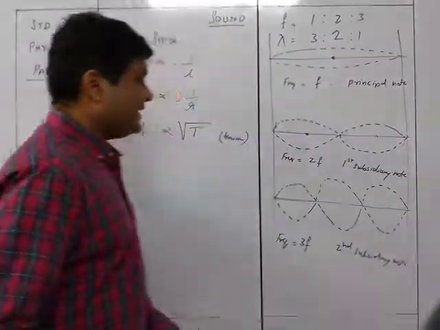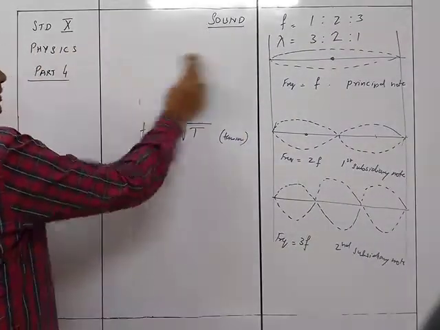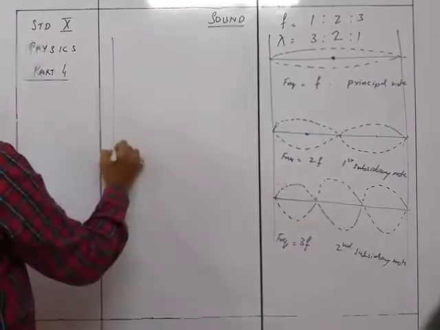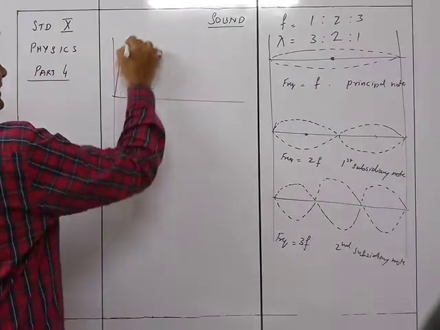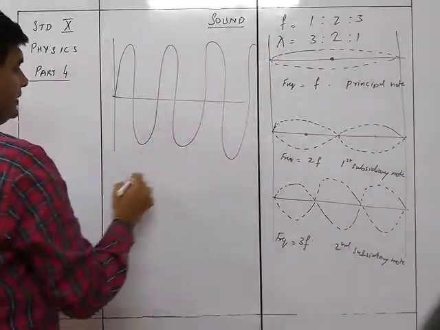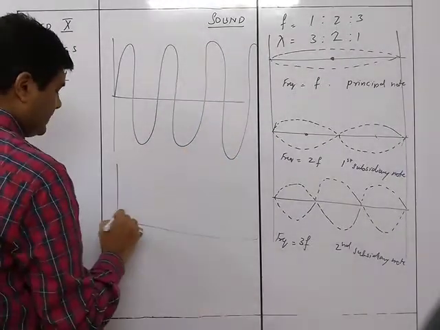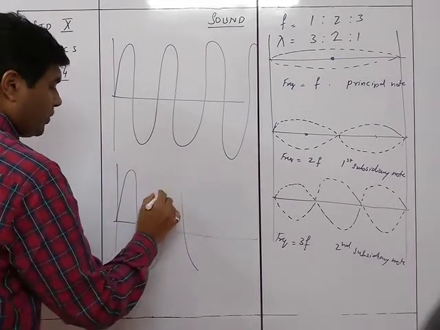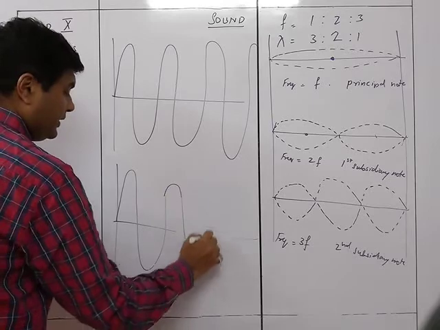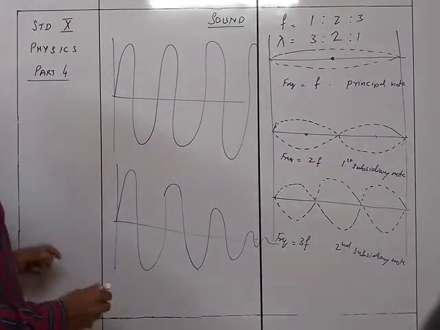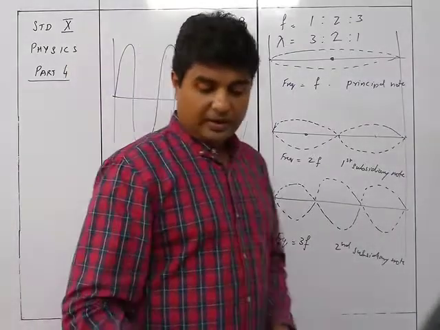If we see a damped vibration, a natural frequency vibration is continuously of the same amplitude, and the damped vibration of the same thing is going to start this way, but keep on decreasing in size and almost stop at a particular point.